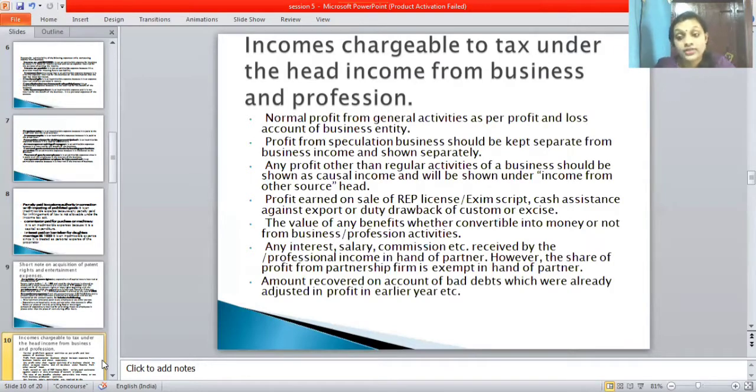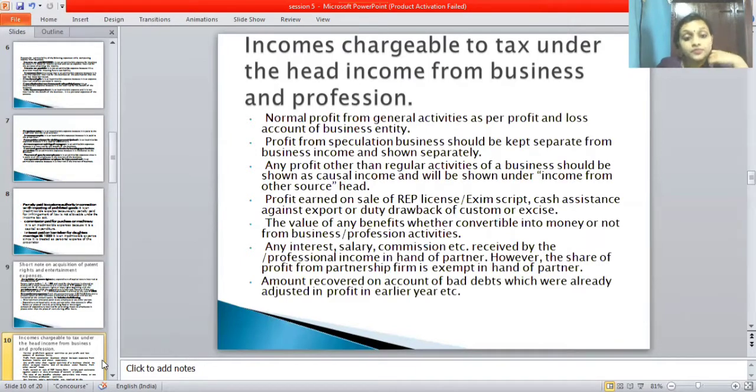You have studied this in the chapter income from other sources. In that you have studied casual income, isn't it? Casual income is shown under the head income from other sources, and the TDS percent is 30%. You should remember that part. That is very, very important.